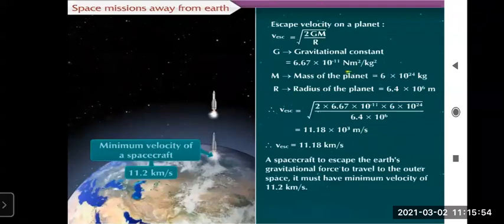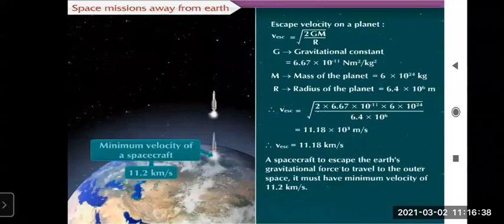Now we'll see the next point, that is moon mission, page number 142. Since the moon is the closest astronomical object to us, the first space missions to objects in the solar system were the missions to the moon. Such missions have so far been executed by USA, Soviet Union, European countries, China, Japan, and India.